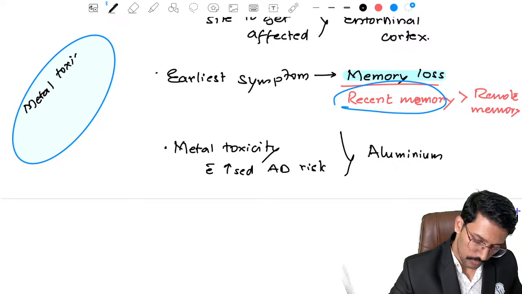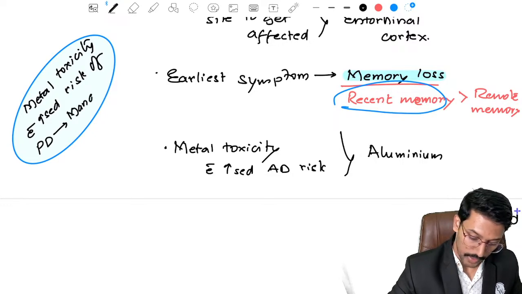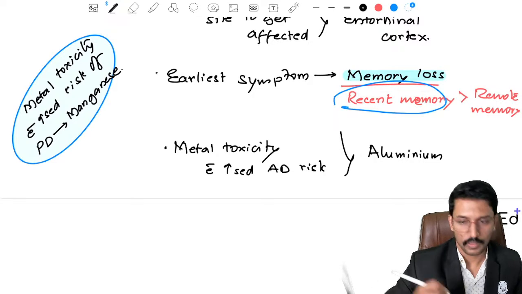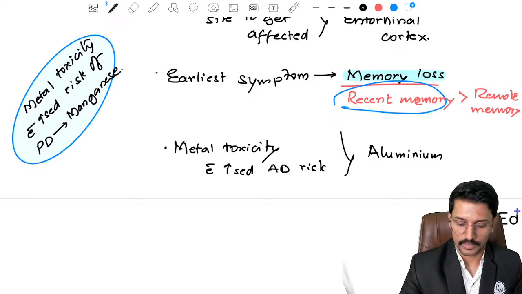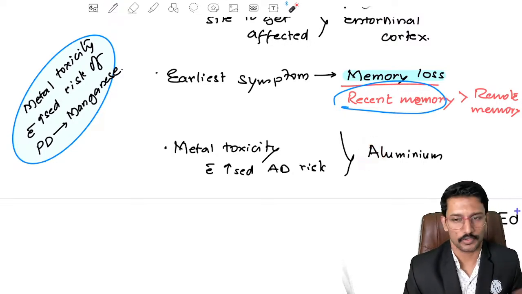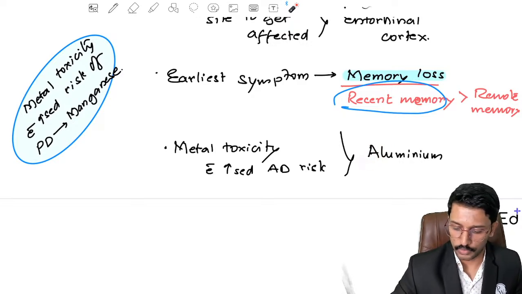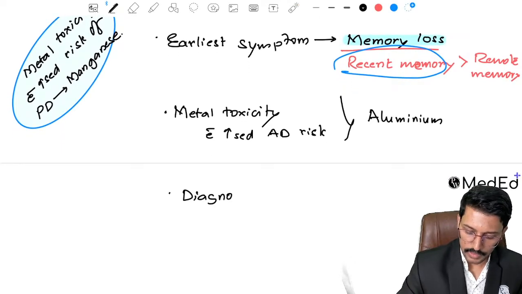Metal toxicity with increased risk of Parkinson's disease. Your answer should be manganese, not magnesium, manganese. So manganese for Parkinson's disease and aluminium for Alzheimer's disease. Confused? Won't be, because A for Alzheimer's, aluminium for Alzheimer's, whatever is left, give manganese to Parkinson's. A for Alzheimer's.